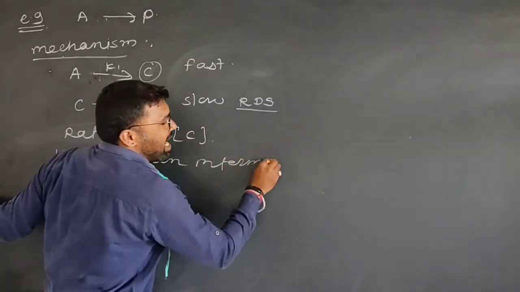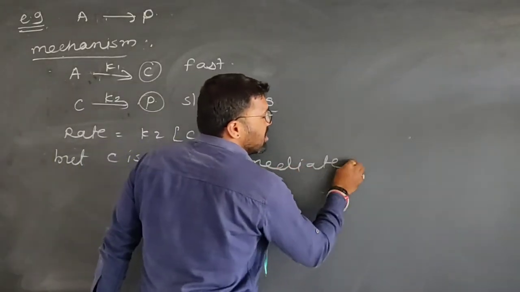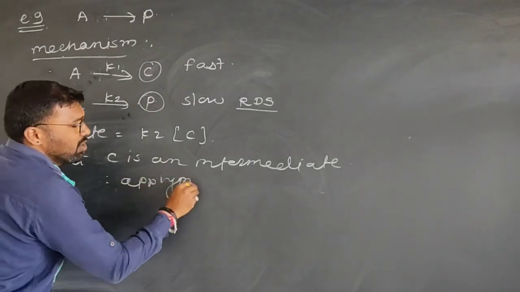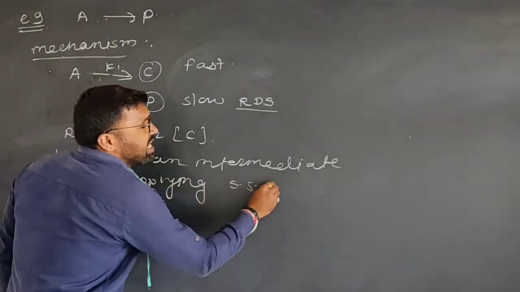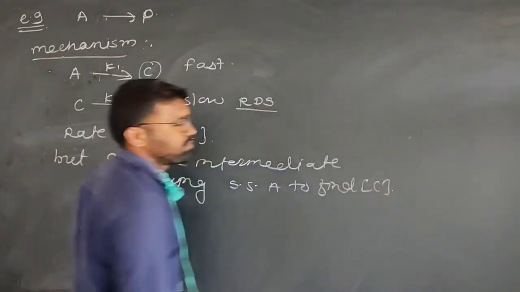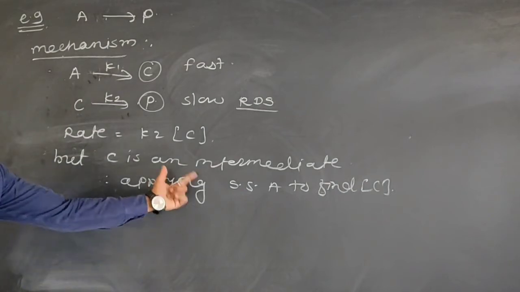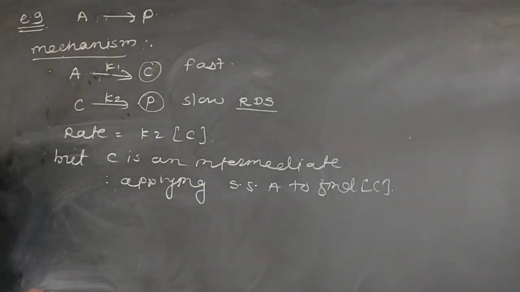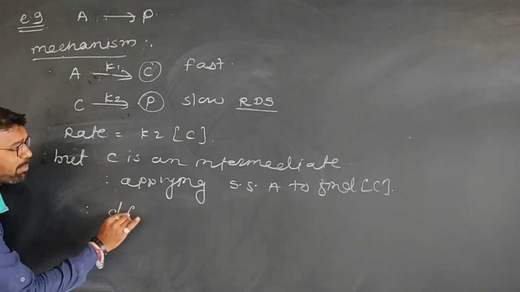Okay, C is an intermediate, right? Therefore, applying the steady state approximation to find the concentration of C. Okay, then that means the concentration of C is found by using the steady state approximation. What is the steady state approximation?